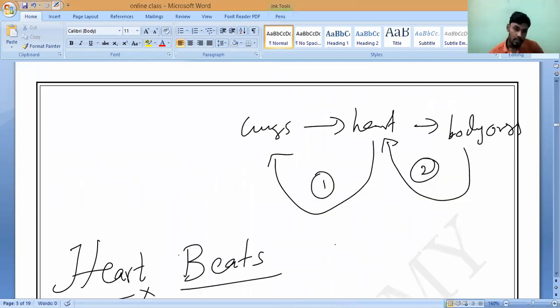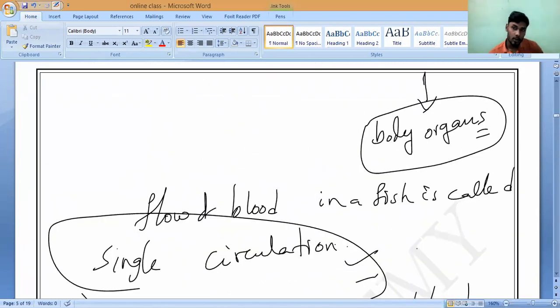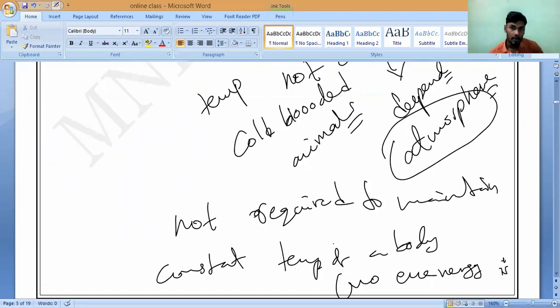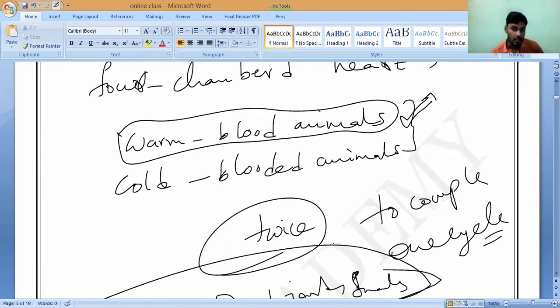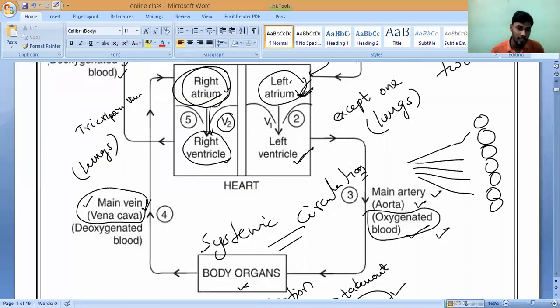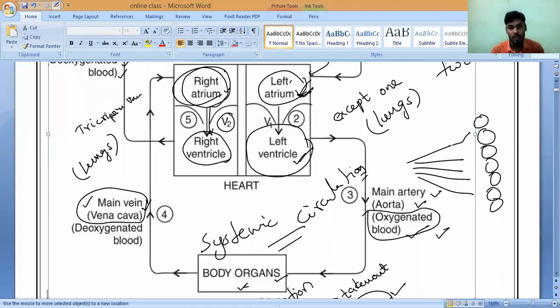Nobody will answer. So now, for example, if you go to the double circulatory system of our human heart, take the left ventricle. From the left ventricle the blood is carried to the body organs by the main artery. So when the blood is pumped into the main artery, is it by contraction or by relaxation?